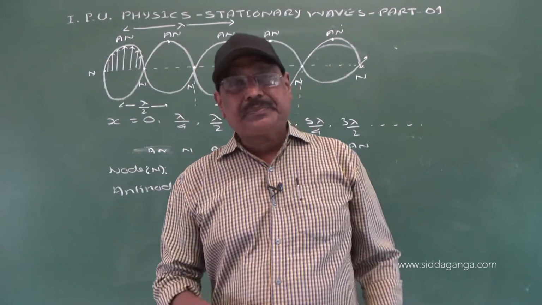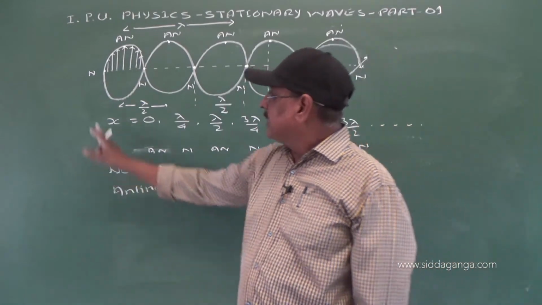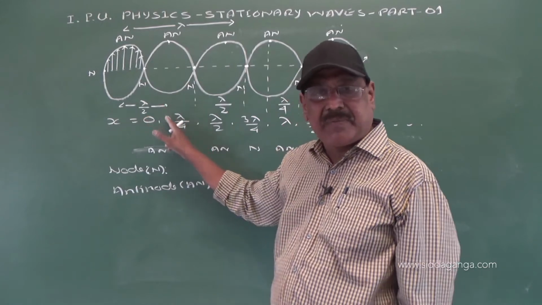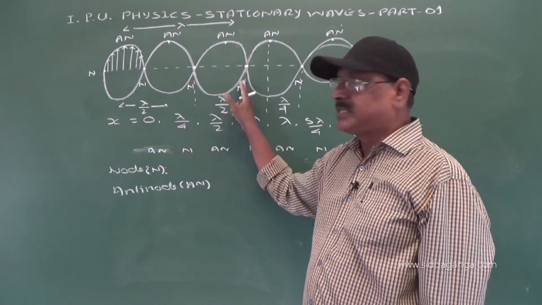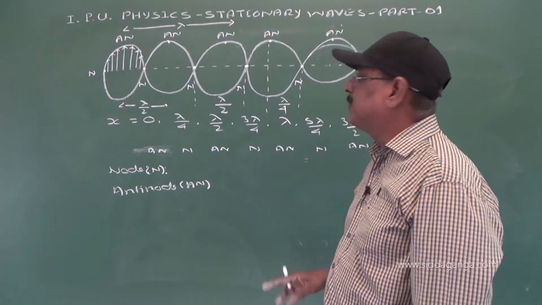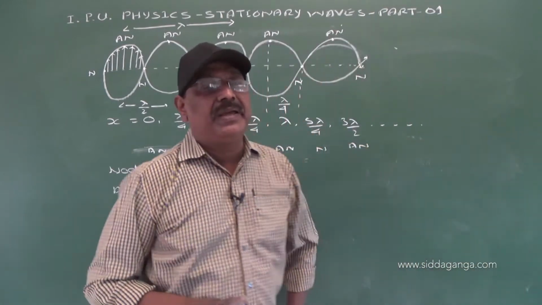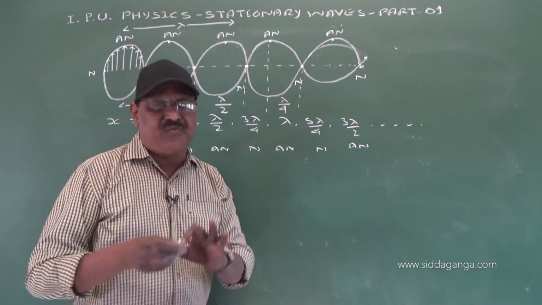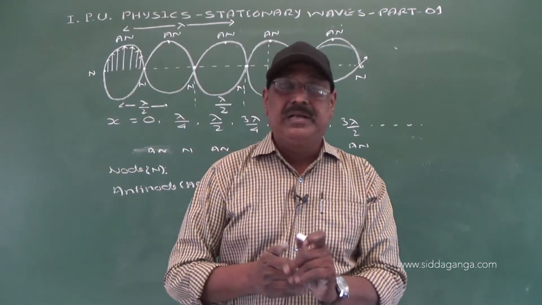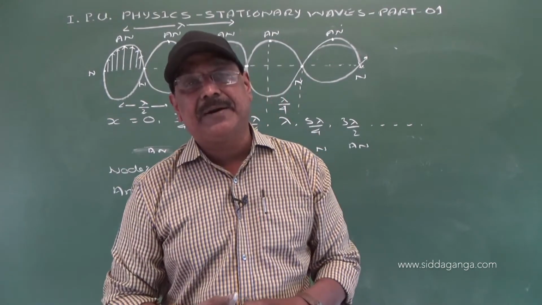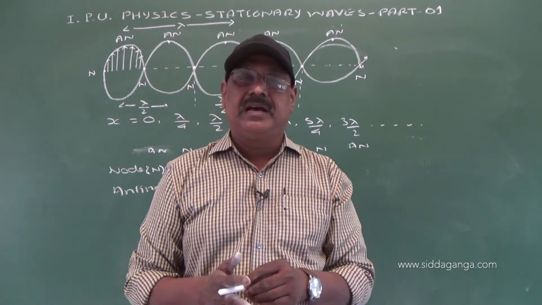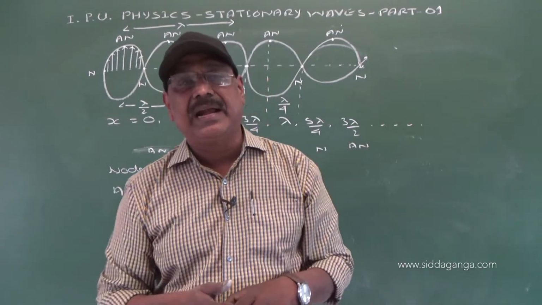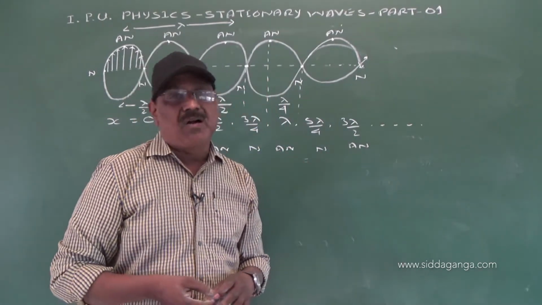So, in a stationary wave, the distance between 2 successive antinodes is lambda by 2. 2 successive nodes is again lambda by 2, but the distance between a node and an immediate antinode is lambda by 4. You should remember that one. These distances are very important when we are going to discuss the modes of vibration in a stretched string and in air columns.